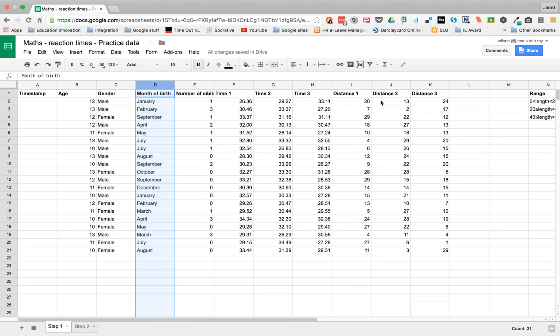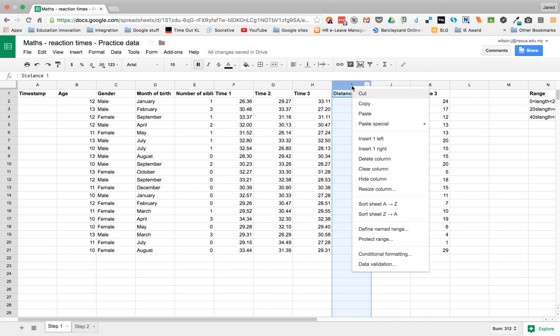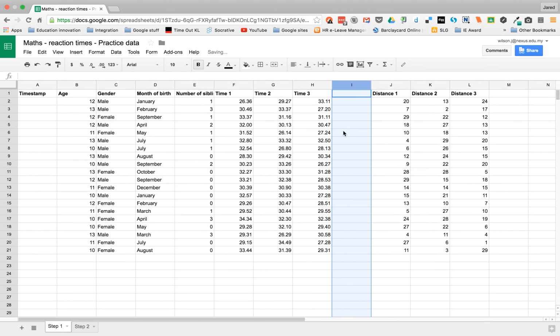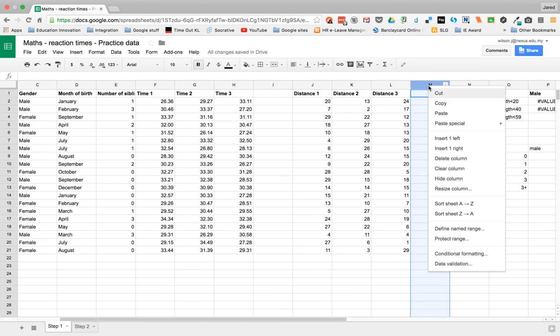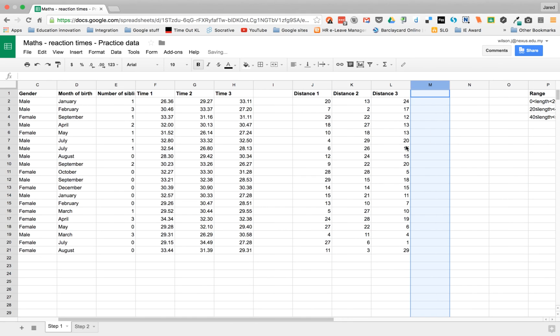the averages for the times and for the distance. And to do that we just click on the column where we want it to be, and I want it to be here, but I don't want to replace the distance data, and I'm just going to insert a column to the left. And let me just show that process again here. I've already got space, but I want to add one more anyway, so look, right click and insert one left. I'm going to give the label. It's always important in spreadsheets that we add labels. Make sure we spell that right.